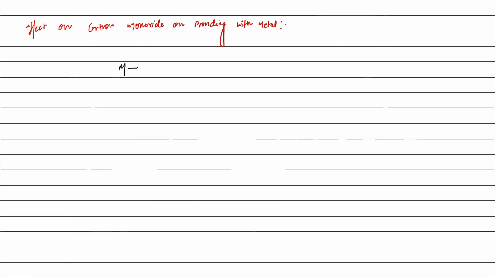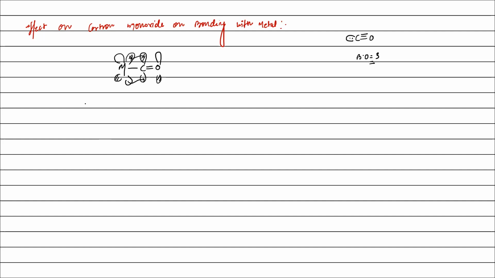When a metal carbonyl forms, bonding with carbon monoxide: neutral carbon monoxide has a bond order of 3, right? Bond order was 3. When the metal donates electrons to the vacant pi star of carbon monoxide, the bond order of carbon monoxide is reduced.